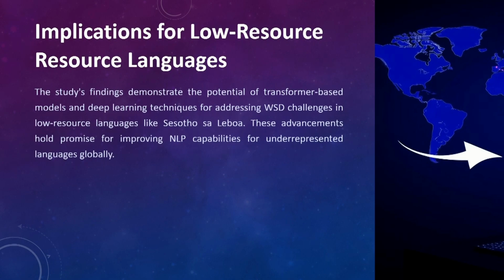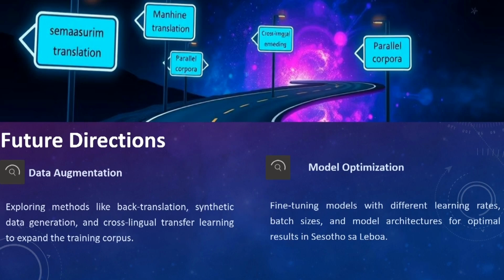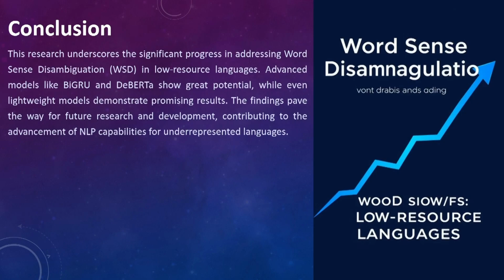This advancement holds promise for improving natural language processing capabilities for underrepresented languages globally. In future, we also want to look at data augmentation, and further, we also want to continue to fine-tune our models with different learning rates and batch sizes. We believe that we can enhance the performance of these particular models.